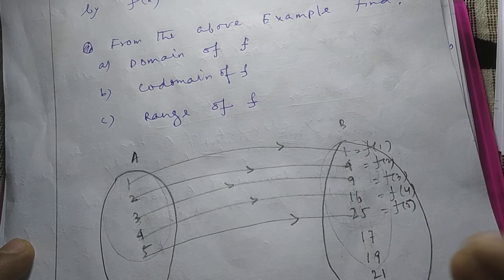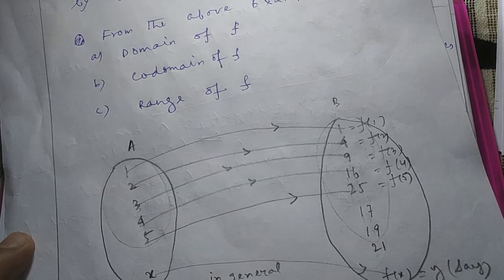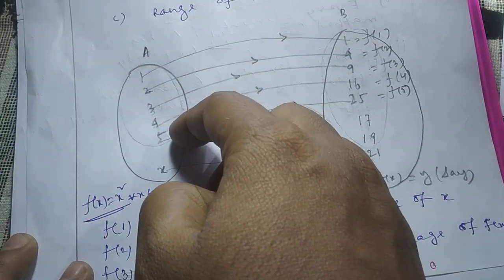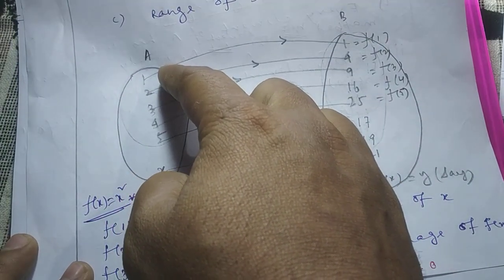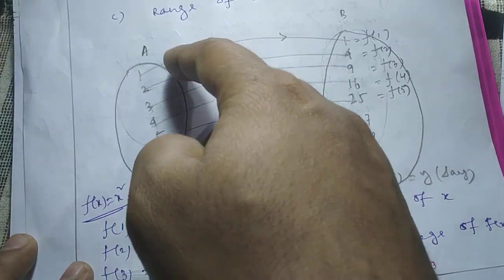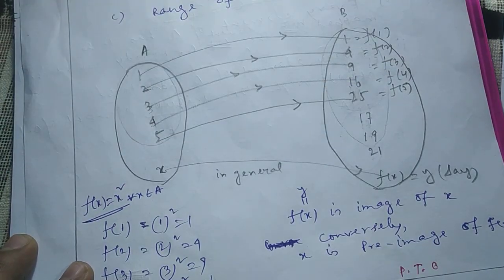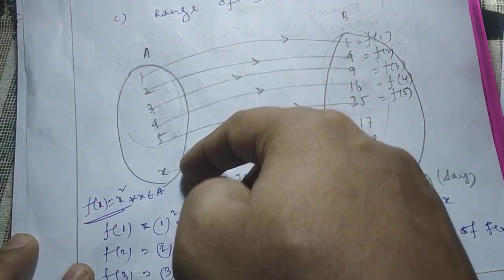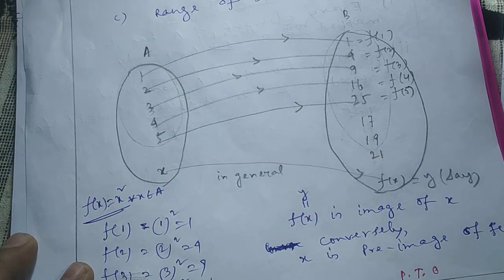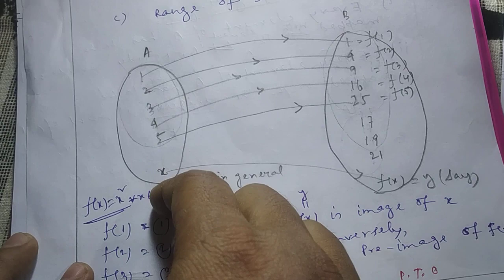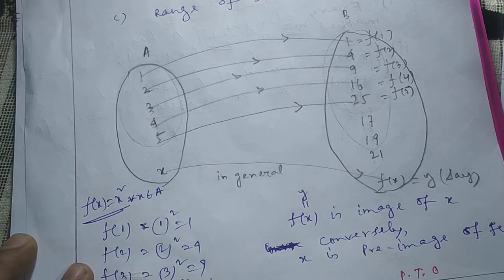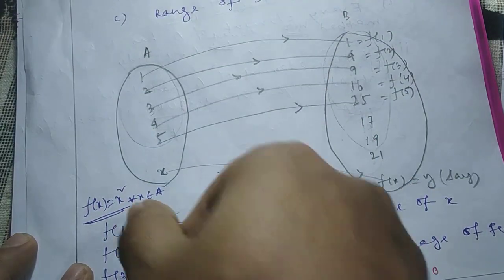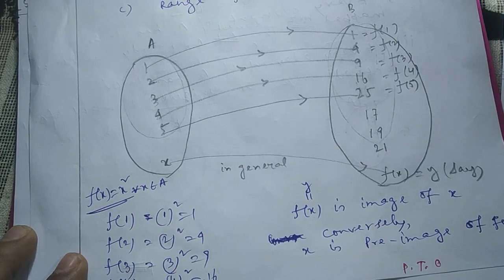Understood or not? In this way we have to make the mapping. So from here it is clear that all the x will be available where? In the A set. Means all the x, all the preimages, or you can say all the inputs, will be available in the A set. That means we can say A is the set of all x, the set of all inputs or set of all preimages. Can you see or not? Again I am saying, here all the x will be available in the A set. Means all the preimages will be available in the A set. Or we can say all the inputs, these are called inputs, are available in the A set.